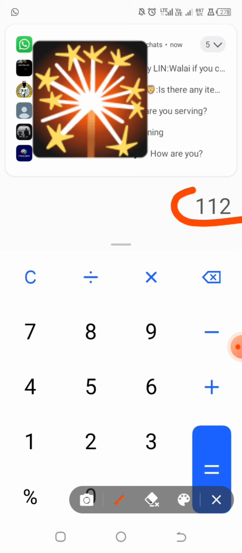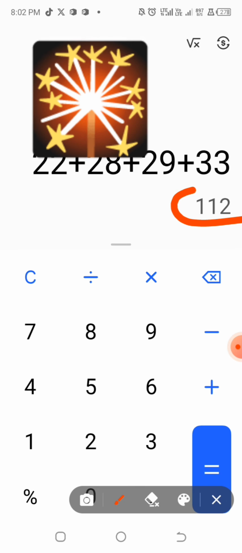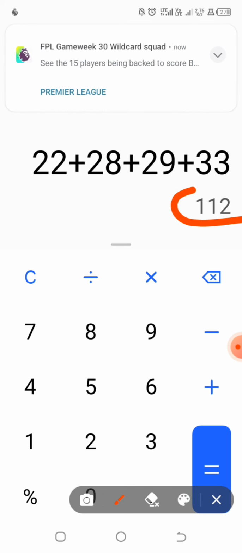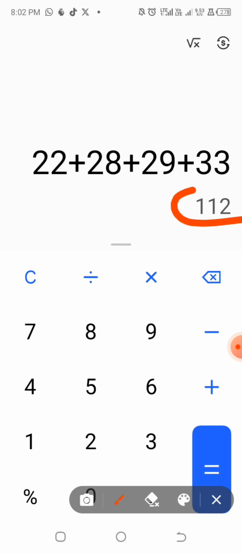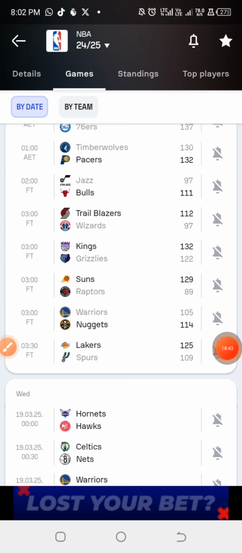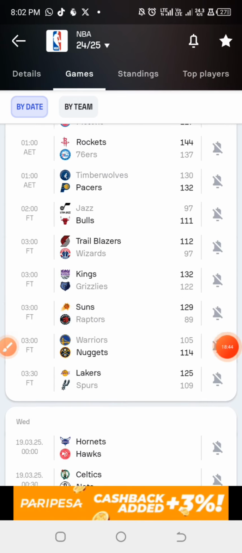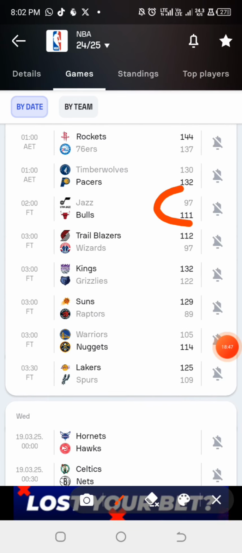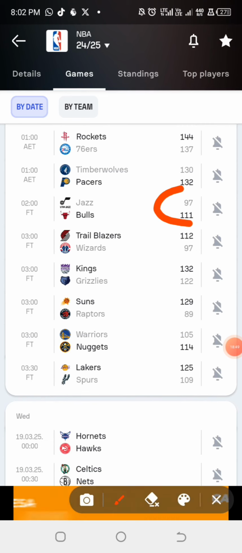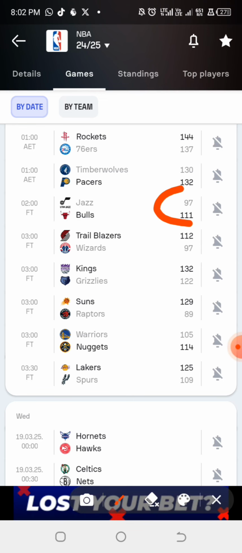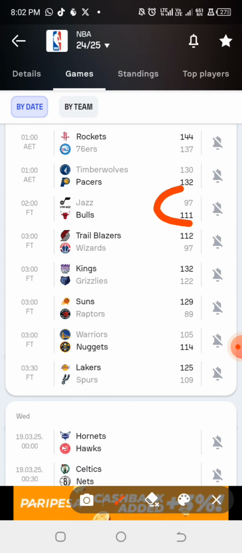So now the next game that we want to look into happens to be a game that ended up with a very low point. And this is where you are going to notice that subtracting 10 from the average point that you've gotten will really save you a lot. Alright, so let us look at this particular game that ended up as 97 and 111. In this kind of game, most times people used to lose their game depending on the odd line that the bookmakers are providing. But let us look at it.